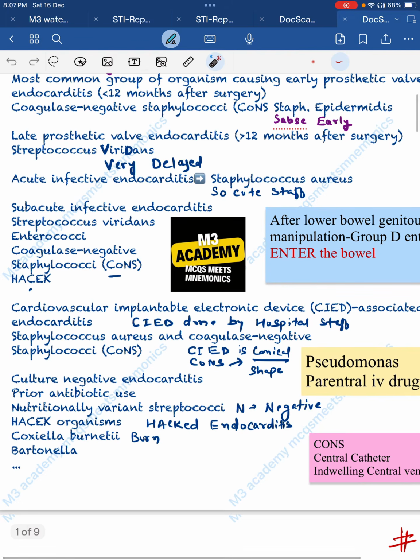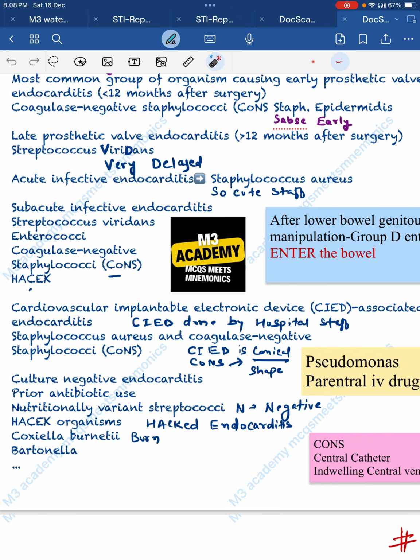Now, cardiovascular implantable electronic device associated endocarditis. As we know, hospital staff is associated in the implantation of the electronic devices. So again, Staphylococcus aureus and the CoNS. As we know, the implantable devices are the conical shape. Conical shape, so cones means CoNS.